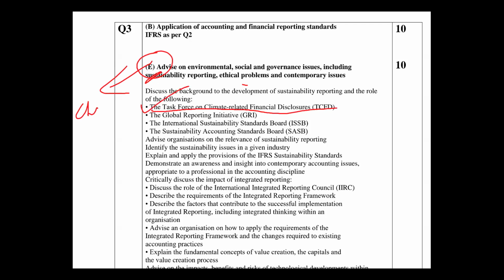Then when I search for this, I'll read on it. It says, discuss the background to the development of sustainability reporting and the role of the following. So task force, I'll read on it. Then when I finish, I'll check it off, because I always print them in hard copy. Then the Global Reporting Initiative, I'll read on it from the manual, then I'll know what it is about and try to find a way I can write it in my own words. Then the last one, ISSB, International Sustainability Standards Board, I'll read on it, how I should explain.